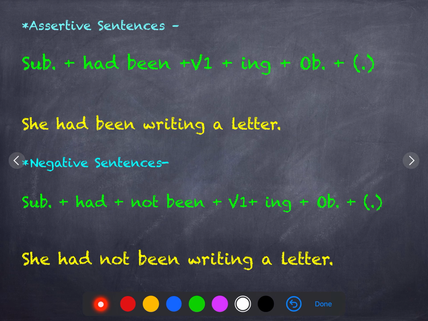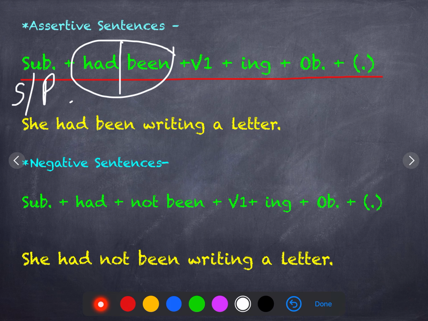Now comes the sentence structure. Present perfect continuous and past perfect continuous, everything is the same. Sentence structure, everything is the same. Here, as you can see, one difference is there, that is of had. Not of been also, only that of had. There we had has, have, here we have had. Either the subject is singular or plural, had will be added with both of them.